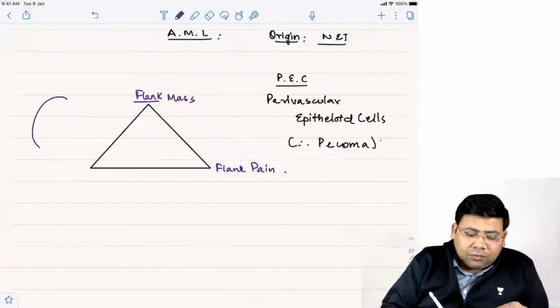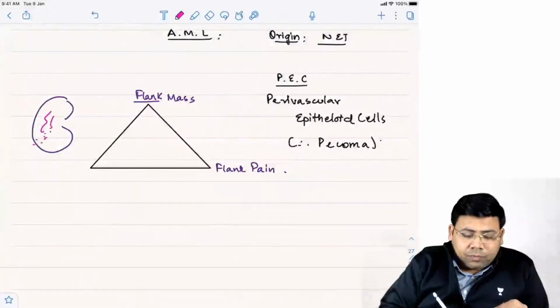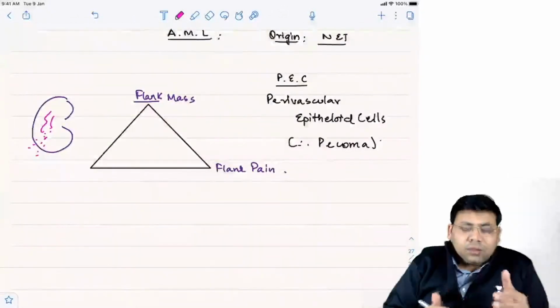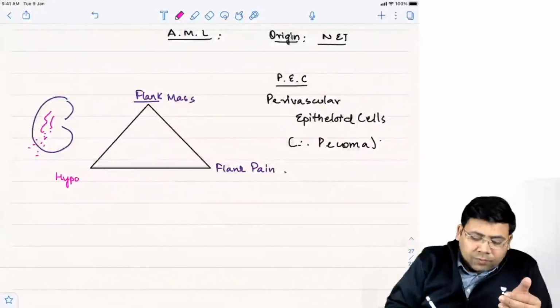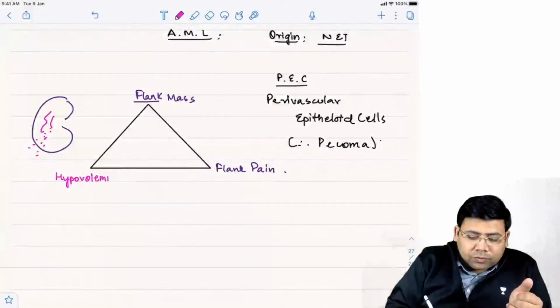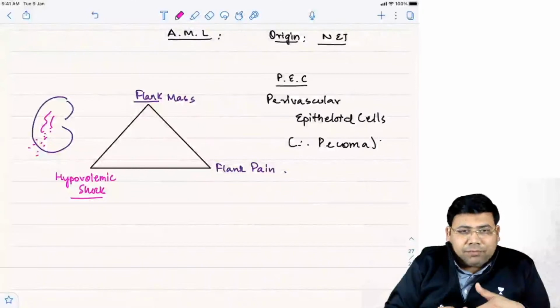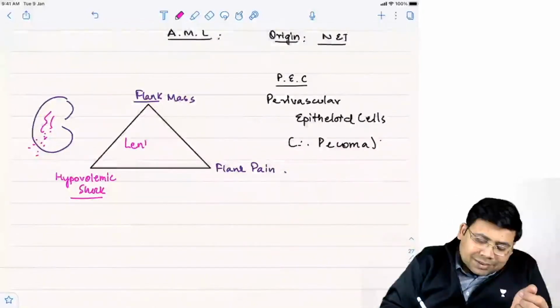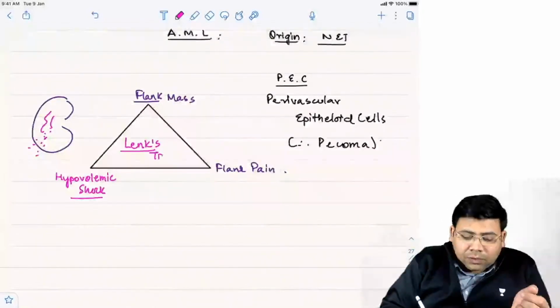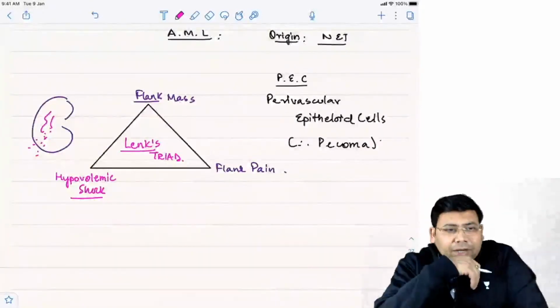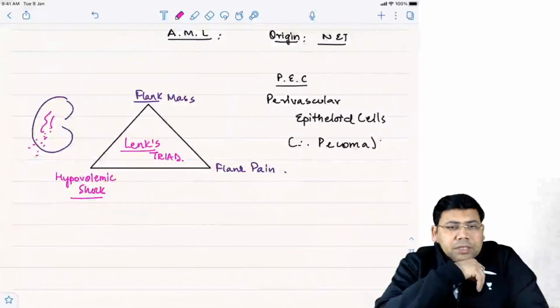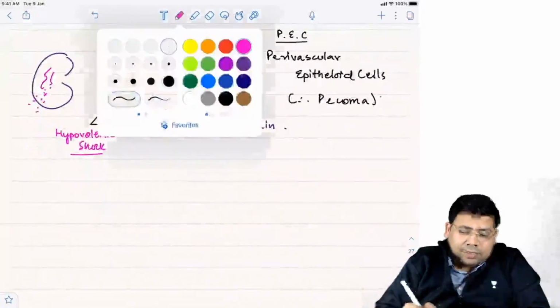But it is having a lot of dilated, tortuous, aneurysmal vessels which are prone to get ruptured. If they get ruptured, you will have hypotension, or you can say hypovolemic shock also. So hypovolemic shock, flank mass, flank pain. This is what is known as Lenk's triad.